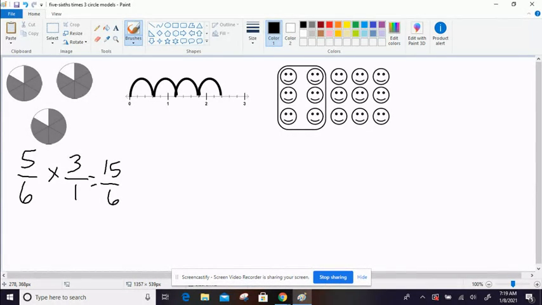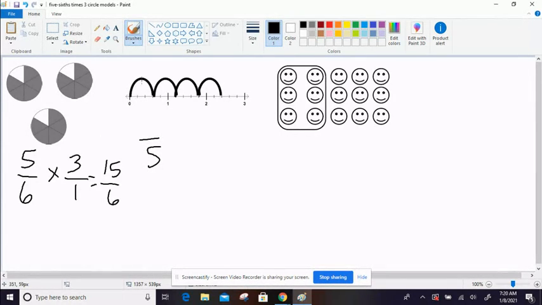All right, let's look at this next one. It's a little trickier because it's a number line, but it's really the same steps. We need to figure out what our denominator is, which is how many pieces make up one whole. If I look between the 0 and the 1, how many little sections are there? 1, 2, 3, 4, 5. So my denominator is going to be a 5.